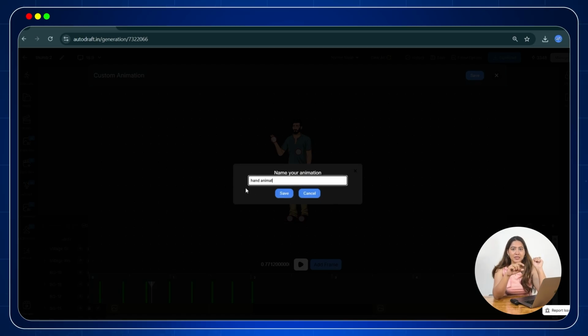Now once you have done it, play it, review it, and if your animation looks good, then simply save your animation here. Now go back to the character menu, select any character and head to its animation section. In the search bar at the top, type the name you gave to your custom animation while saving. Let's just say I have saved it with custom animation XYZ. You will see your animation appear, and now you can simply apply it to any of the character just like that. It's that simple. With this tool, you can easily create any kind of animation you want. You want a person to be walking and pushing the ball, you can do that as well.